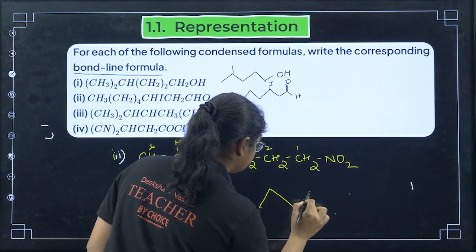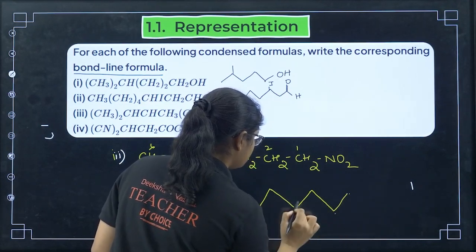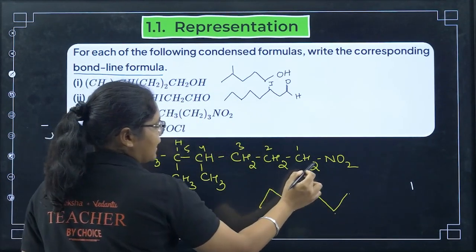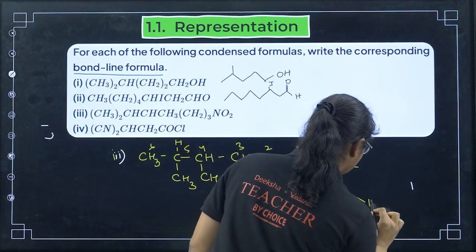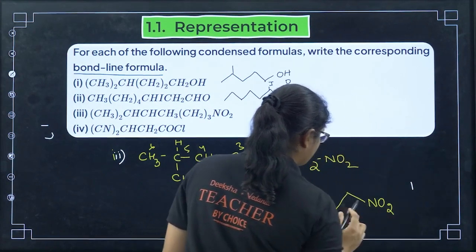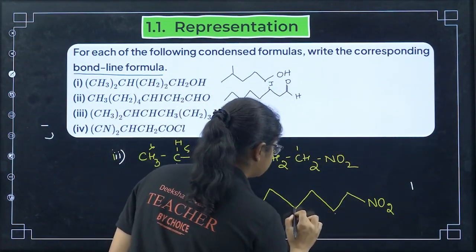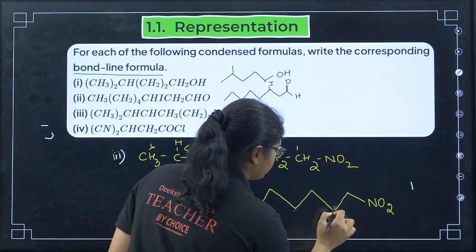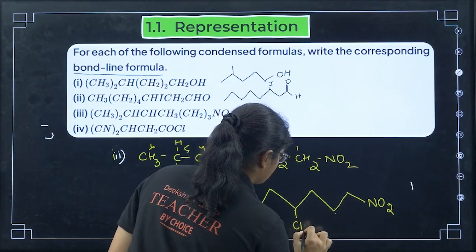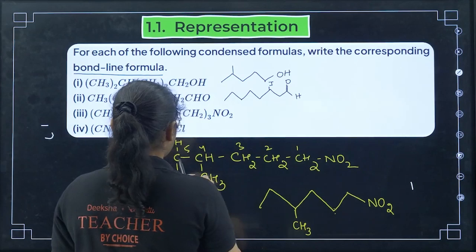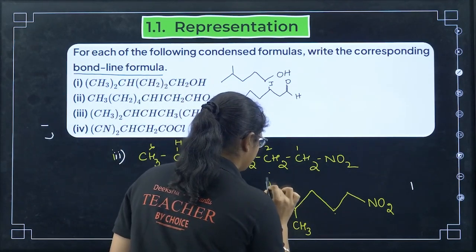Let's draw it. On this last carbon you have the NO2 group, so just write down that one. Then on this 4th carbon, 1 2 3 4, you have a CH3 group. Then on the 5th carbon also you have a CH3 group.